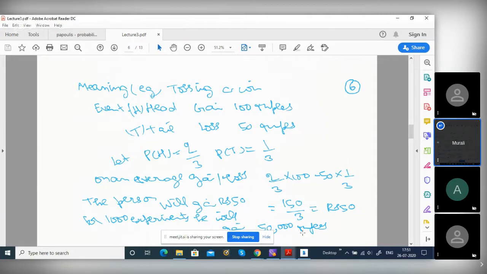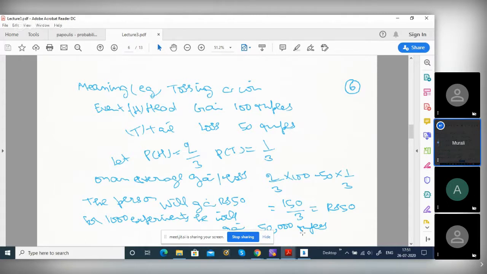If I repeat it a large number of times, how much will I gain or lose per trial on average? How do you find E of xi? i is the number of possibilities. Here the possibilities are head and tail. The probability of head is 2/3, that is probability of x1, into x1, which is a 100 rupee gain. Then the next possibility, a tail, is a loss: minus 50 into probability 1/3.